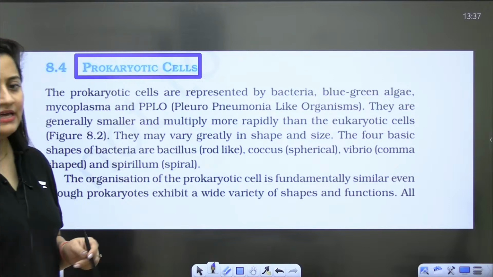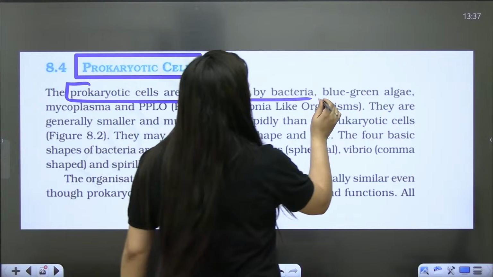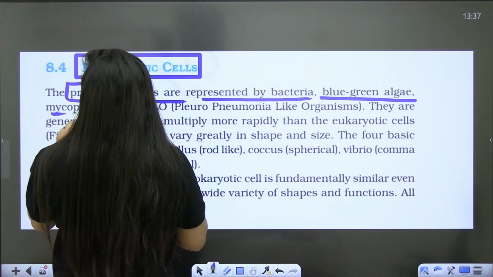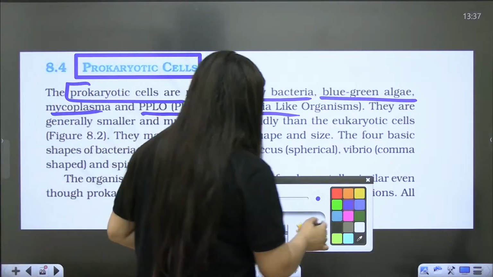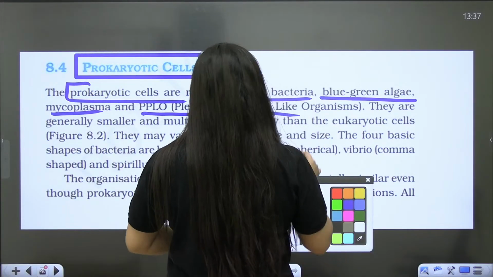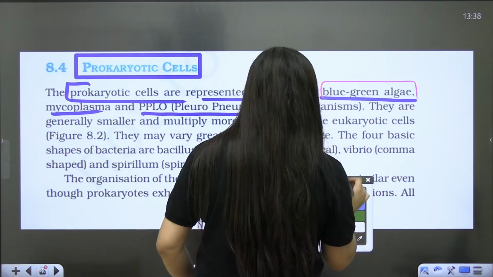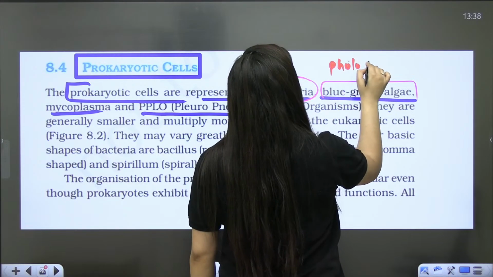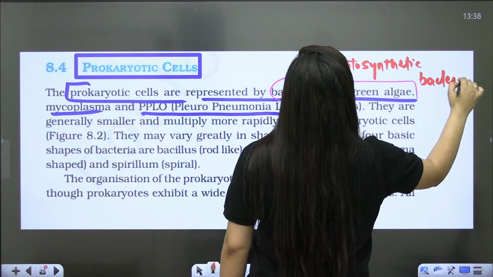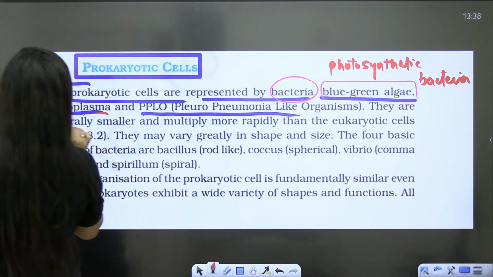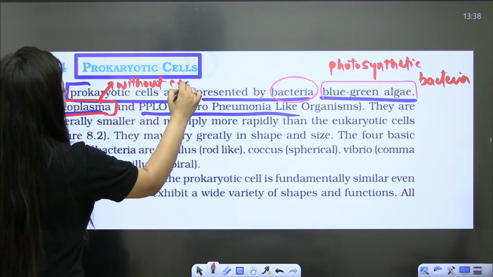Any doubt? So, prokaryotic cells are represented by bacteria, by blue-green algae, by mycoplasma and PPLO. Okay, very important information again. Blue-green algae means, what is the meaning of blue-green algae? It means photosynthetic bacteria. So the next part is mycoplasma. I already told you it is the bacteria which is without cell wall.